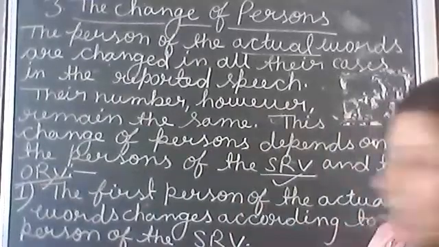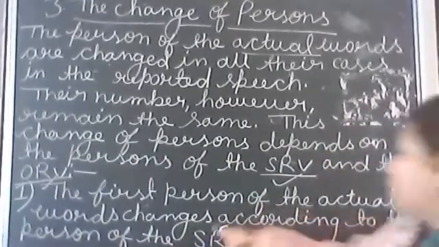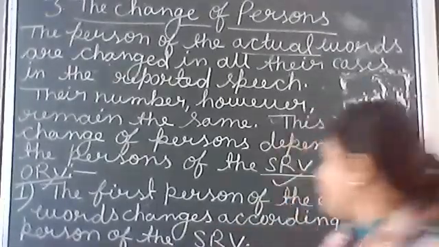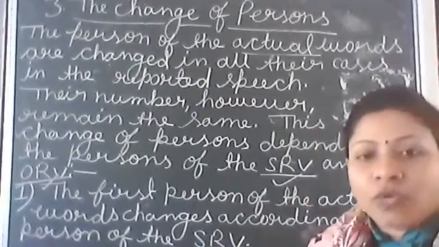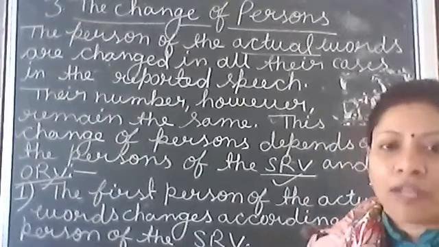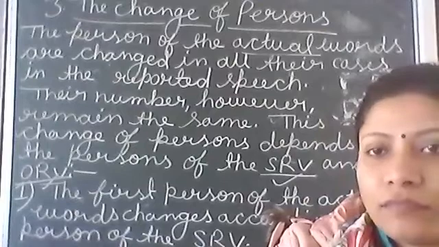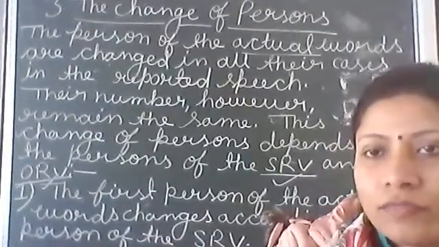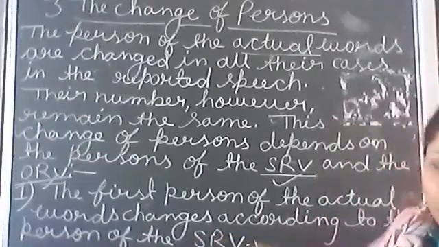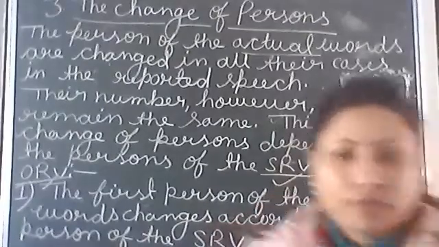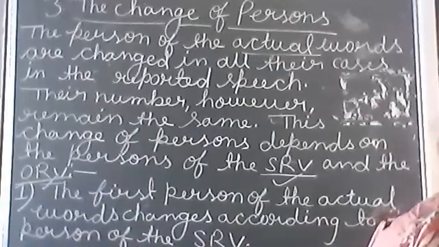There are some rules. First rule: the first person of the actual words changes according to the person of the SRV, the subjective reporting verb. First person changes according to the subjective reporting verb. Are you getting it? Yes. First person changes into subjective reporting verb. Okay, now example. Are you writing? Right. First of all, write this, then I will erase the board and give you some examples.